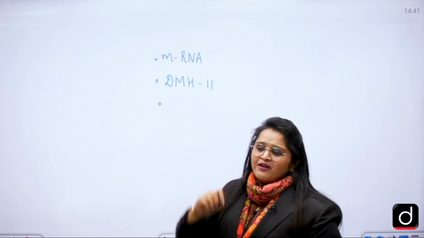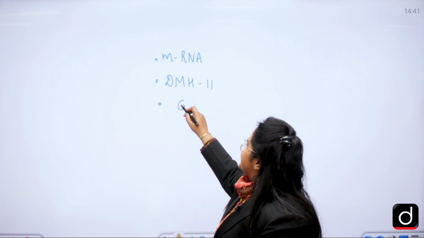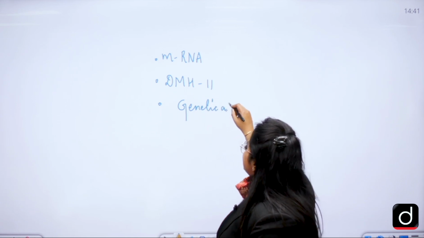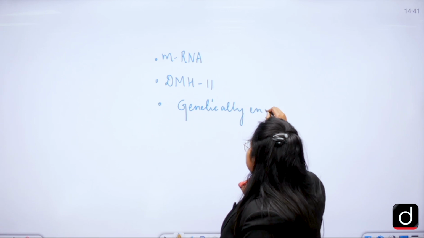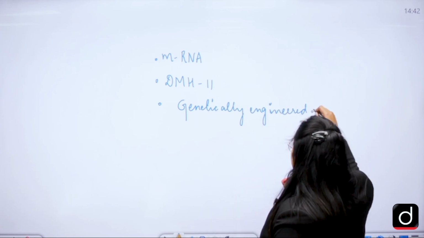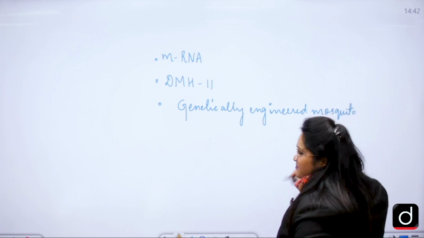Then you must have heard about a mosquito, the genetically engineered mosquito. The scientists have made a genetically engineered mosquito. And why has it been made?